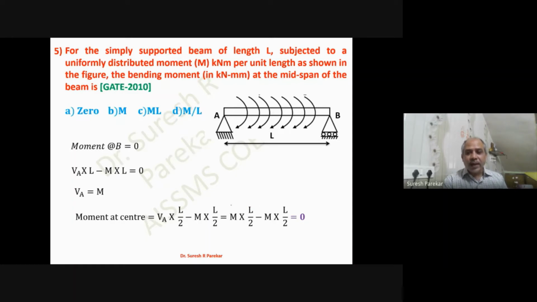So VA we know is M, and now if I go to the bending moment at the center, we have VA into L by 2. You can see this VA into L by 2. Now VA we have here, and we have the reaction as M. Now we have to take moment at the center. So we have M into L by 2 minus M into L by 2, so minus M into L by 2, and that is equal to 0. And therefore the moment at center we have is 0, which will be option A.